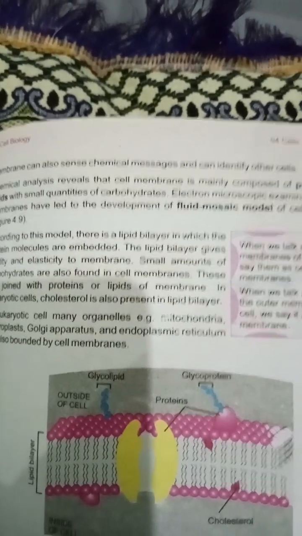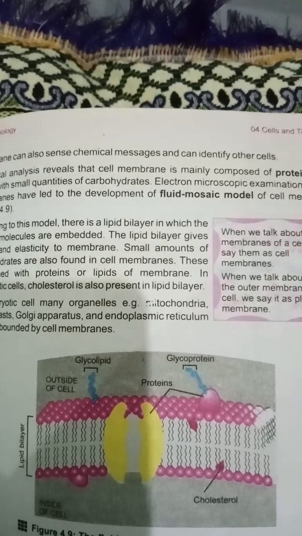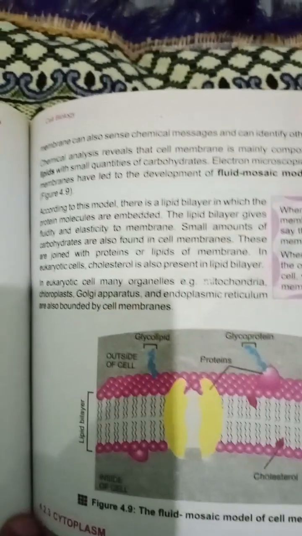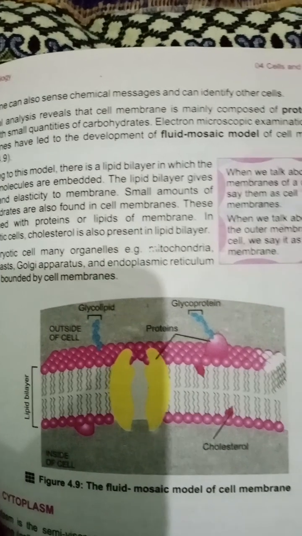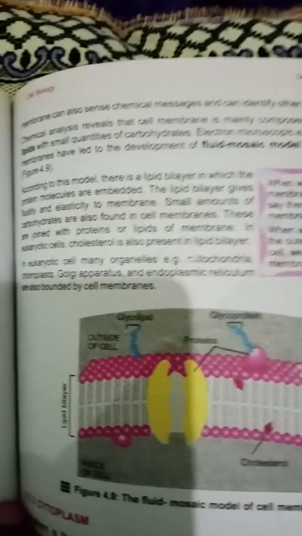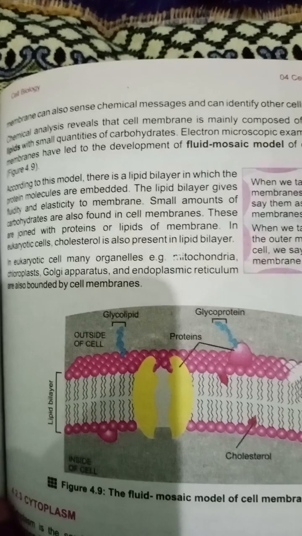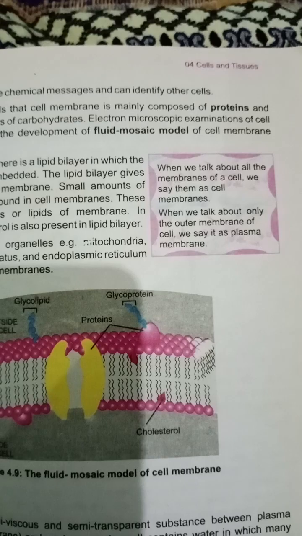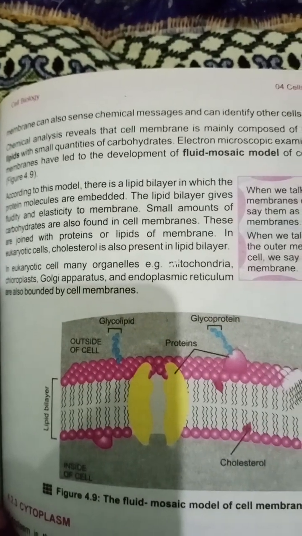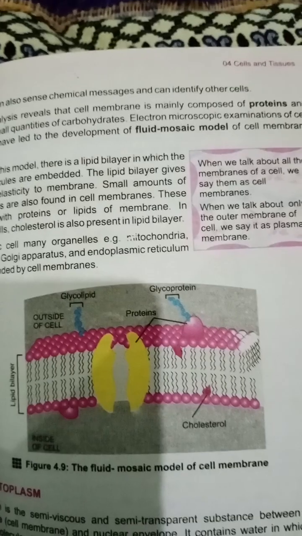In addition to this vital role, the cell membrane can also receive chemical messages and can identify other cells. Chemical analysis reveals that the cell membrane is mainly composed of proteins and lipids, with a small quantity of carbohydrates. Electron microscope examination of the cell membrane has led to the development of the fluid mosaic model of the cell membrane.